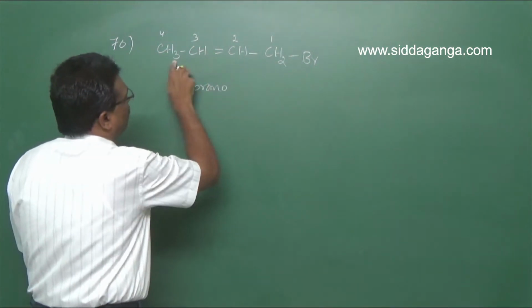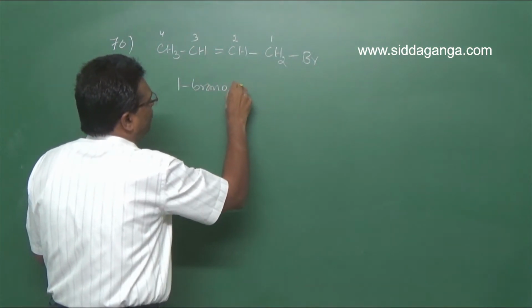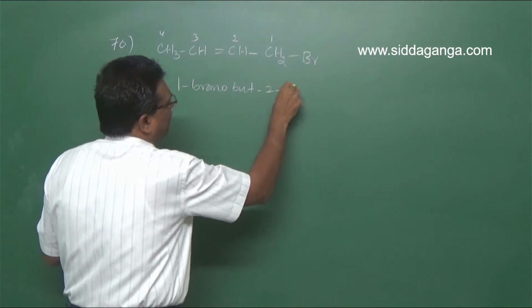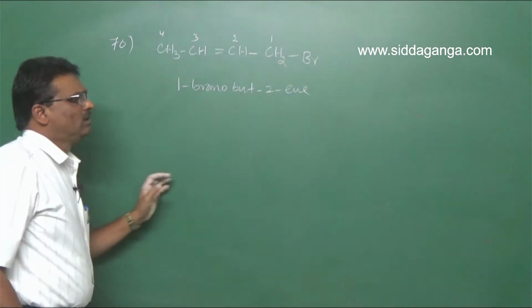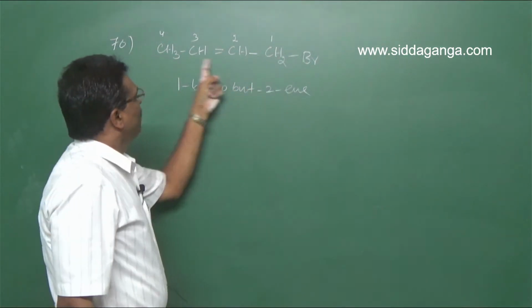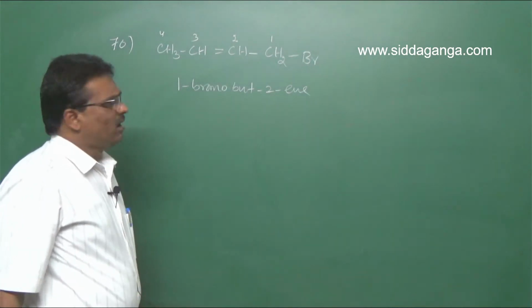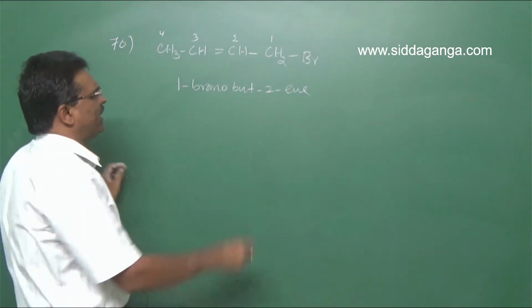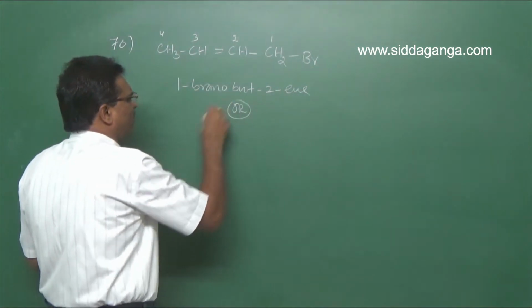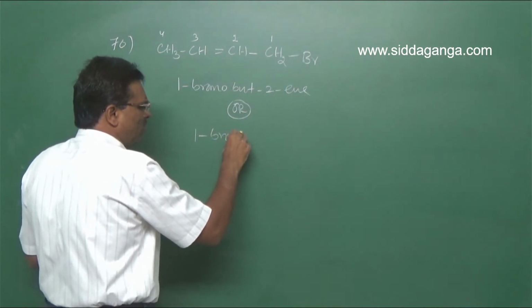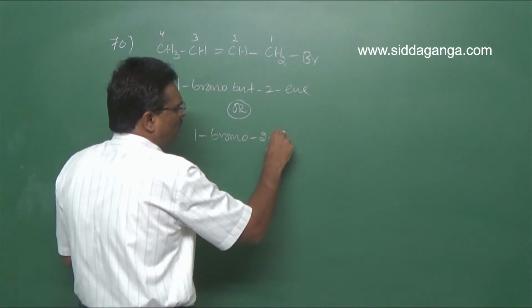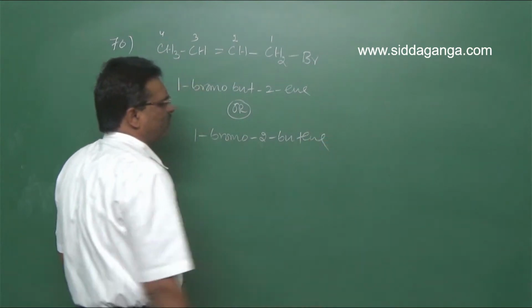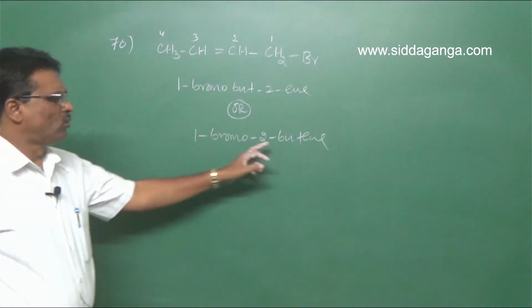So there are 4 carbon atoms. 1-bromo, but-2-ene. 1-bromo, 2-butene.